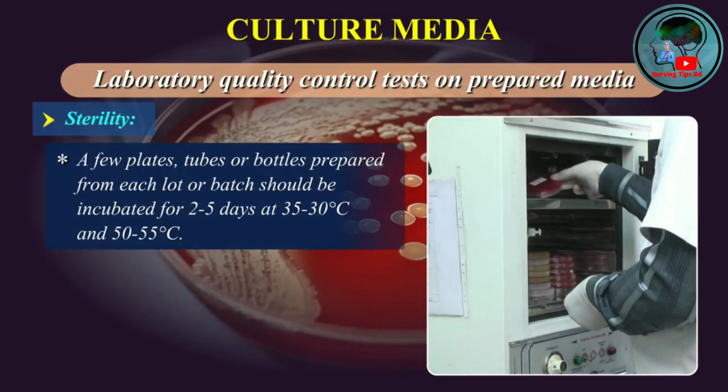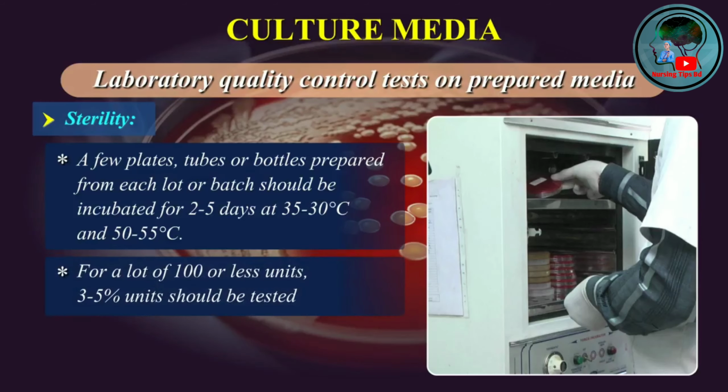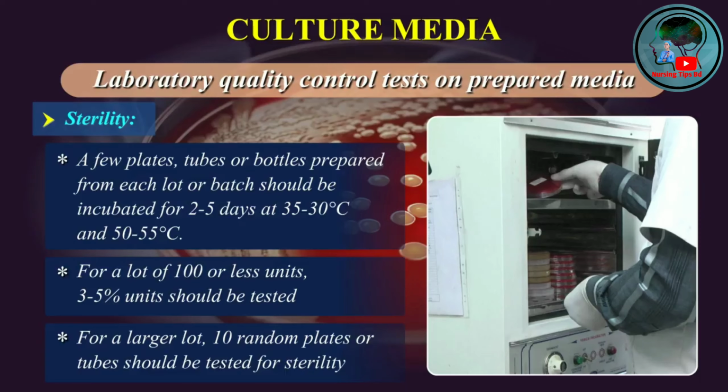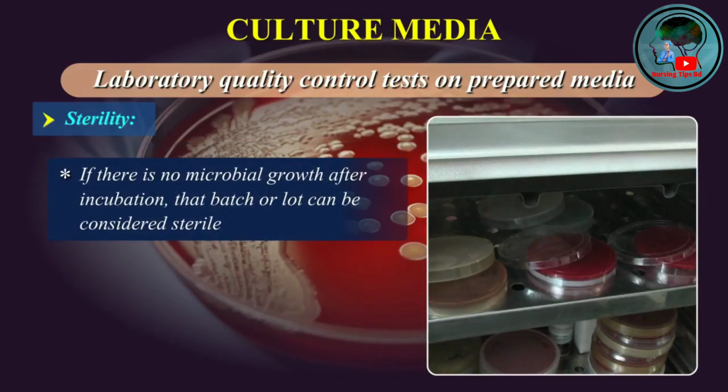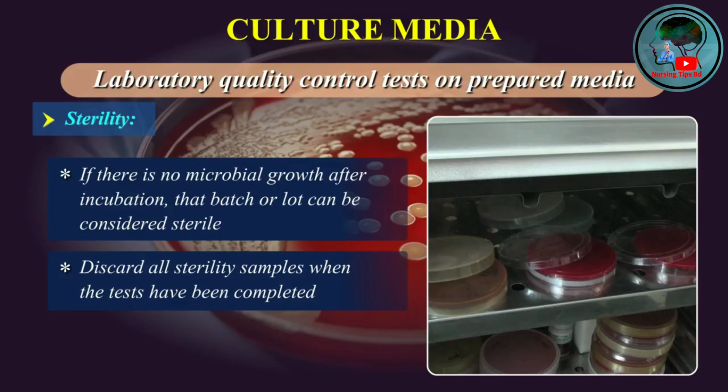Sterility. A few plates, tubes, or bottles prepared from each lot or batch should be incubated for 2 to 5 days at 35 to 30 degrees centigrade and 50 to 55 degrees centigrade. For a lot of 100 or less units, 3 to 5% units should be tested. For a larger lot, 10 random plates or tubes should be tested for sterility. If there is no microbial growth after incubation, that batch or lot can be considered sterile. Discard all sterility samples when the tests have been completed.